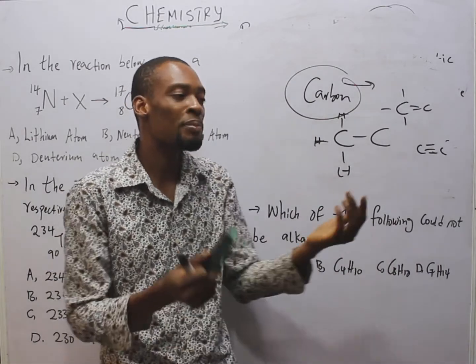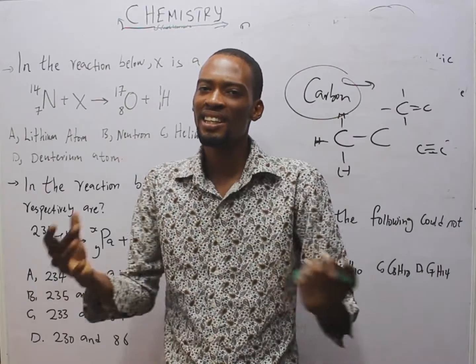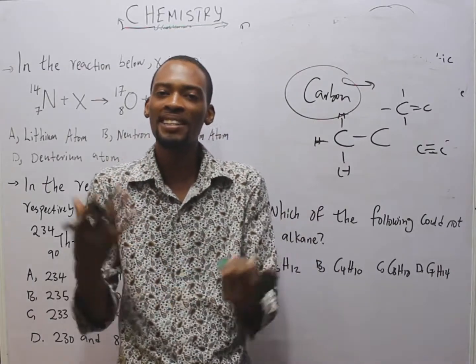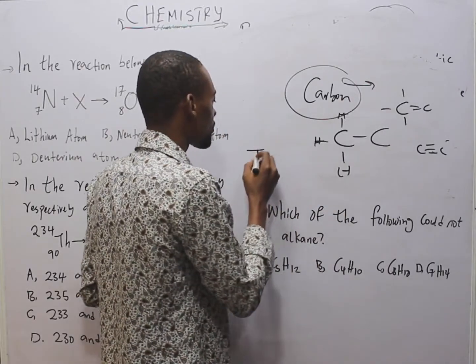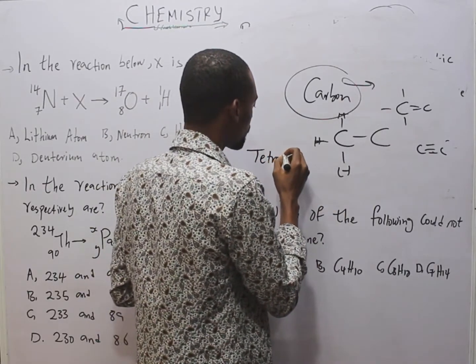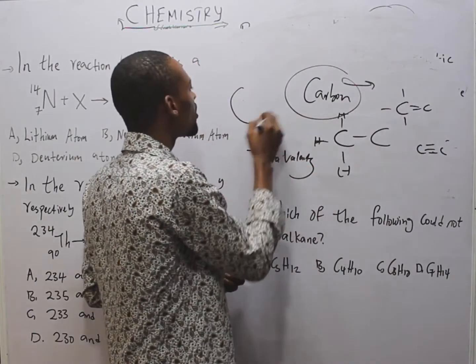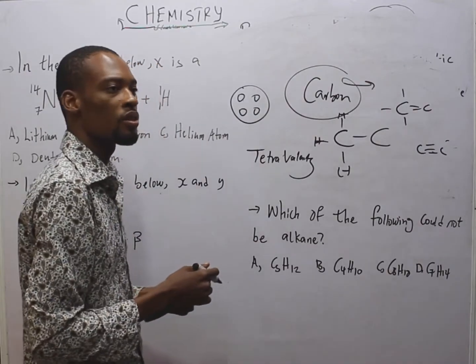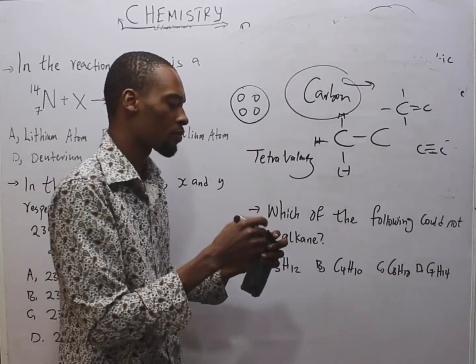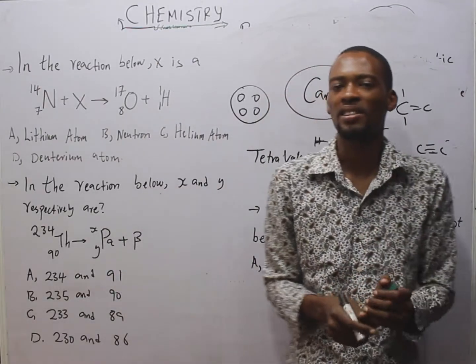The second one is hybridization, the mixing of orbitals to form new equivalent orbitals. That makes carbon tetravalent. So carbon can form four bonds. That is tetravalency. So this is the reason we have a lot of organic compounds.